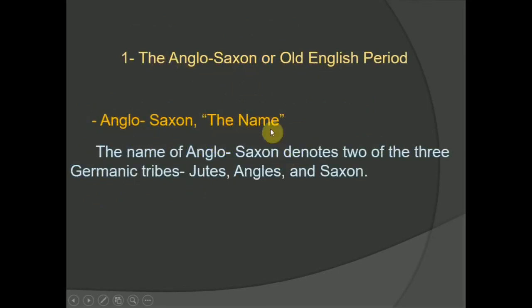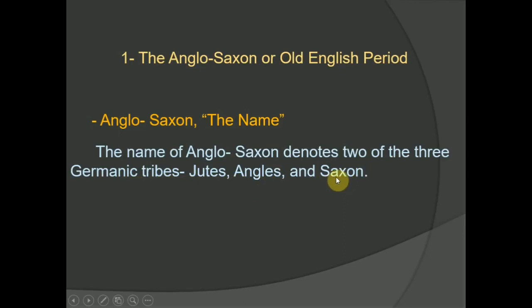I mean the name. What is the origin of the Anglo-Saxon name? The name Anglo-Saxon denotes two of the three Germanic tribes: Jutes, Angles and Saxons. What does it mean?